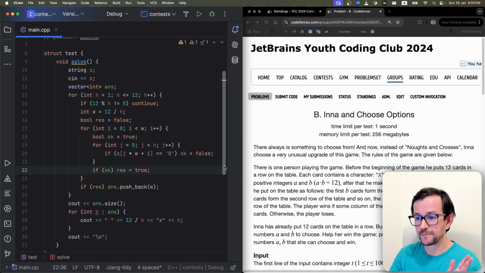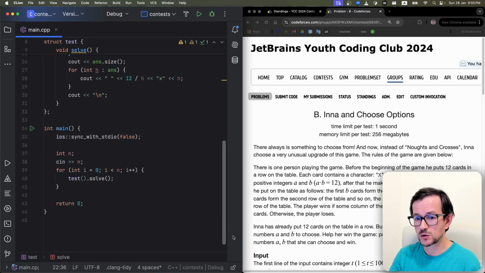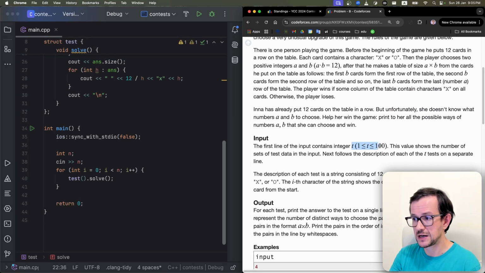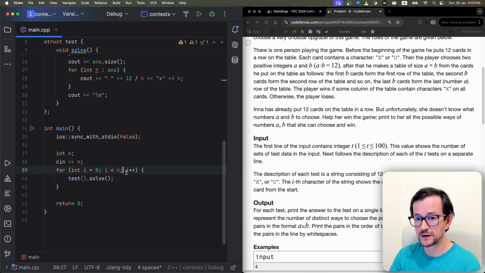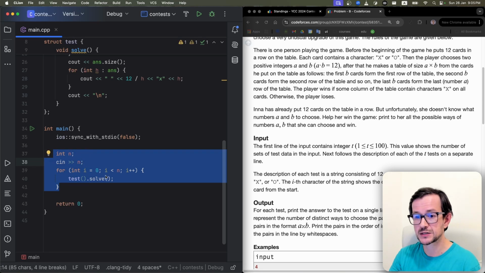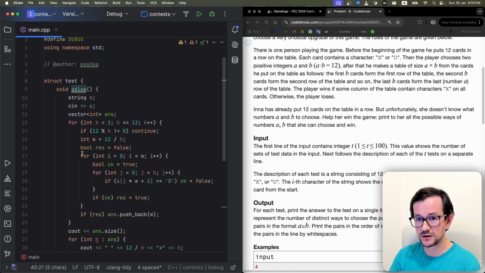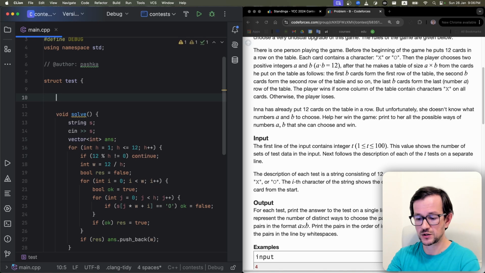Well, first of all, let's look at my template for this problem. I have a special template for multi-test. When you have a problem with multiple test cases in the same input, I usually do it like this. I have this main function which reads the number of tests and then calls a special function, and I put this function solve inside this structure to make sure that all the variables are nullified each time I call it. So I can make some global variable here, let's say 0, and it will be equal to 0 on every call of this solve function.